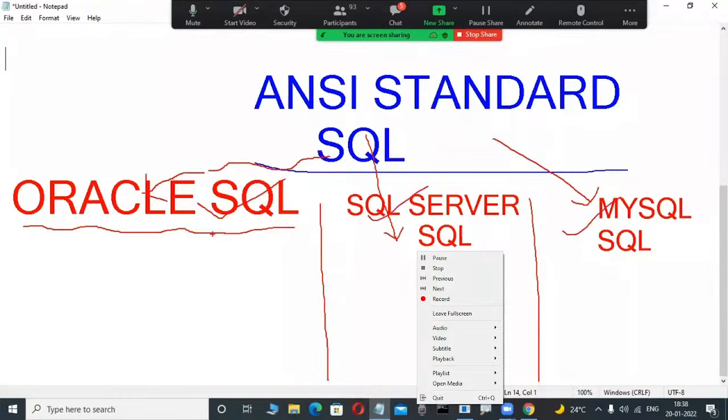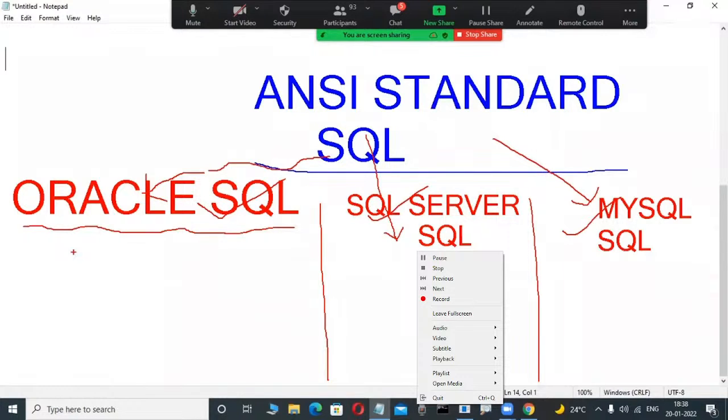Conceptually means table is there, view is there, procedure is there, function is there, trigger is there, package is there in Oracle SQL. In SQL Server too: table, view, synonym, index, procedure, function, trigger, the same. In MySQL also: table, procedure, function, trigger, package. These are the same conceptually, but syntactically totally different.